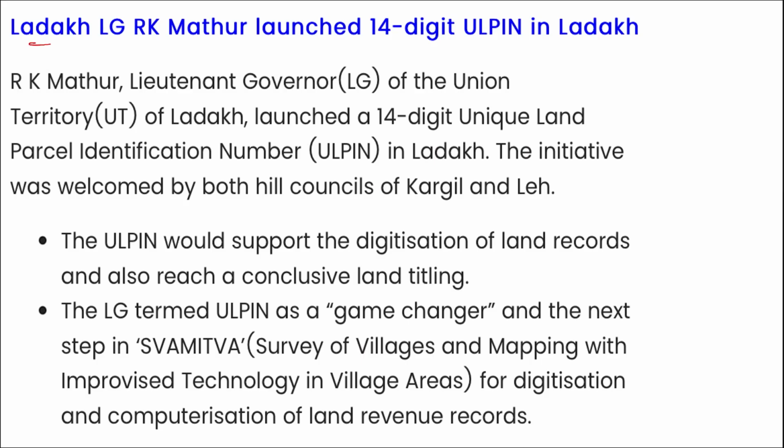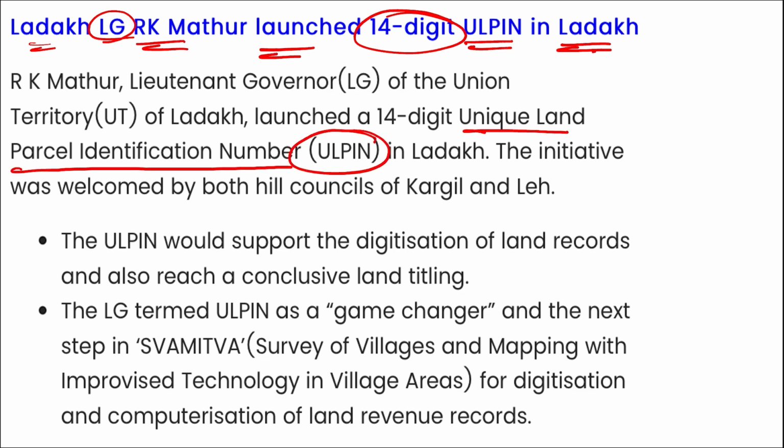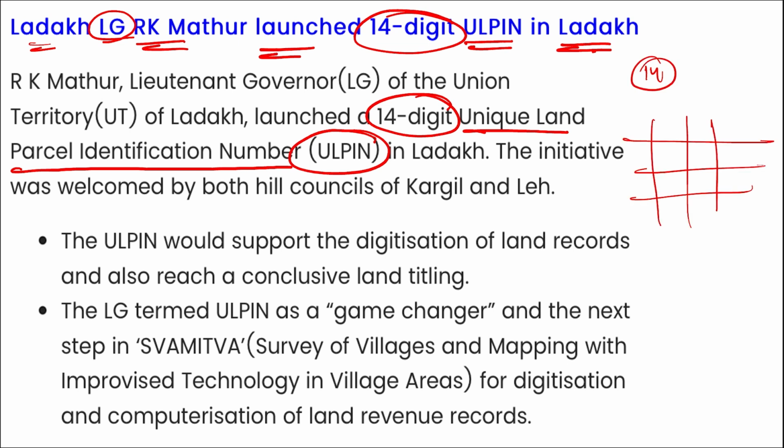Next is Ladakh's Lieutenant Governor R.K. Mathur has launched a 14-digit ULPIN in Ladakh. What is this ULPIN? It is your Unique Land Parcel Identification Number. This will be a 14-digit number that will be provided to each and every piece of land, similar to the Aadhaar code, which signifies the identity of an individual person, and here this ULPIN will be identifying the individual lands.